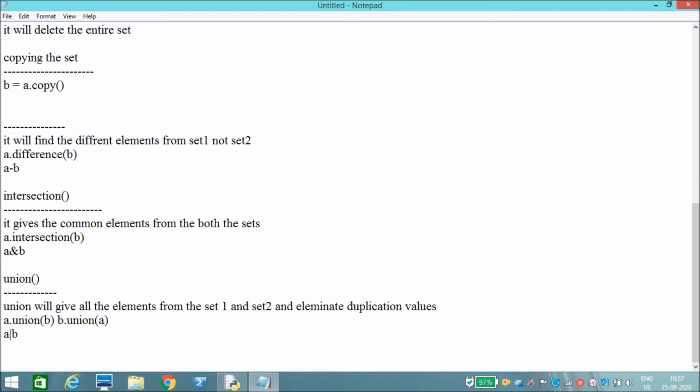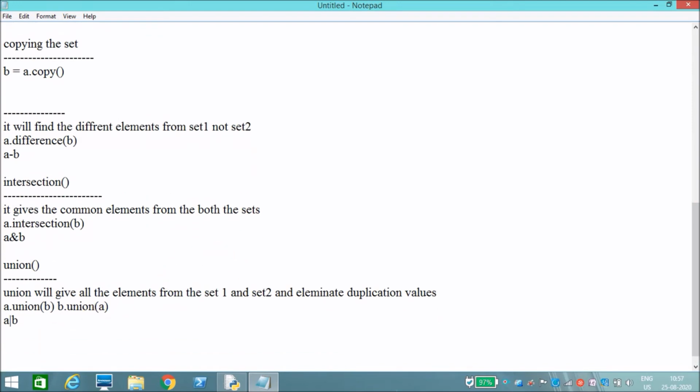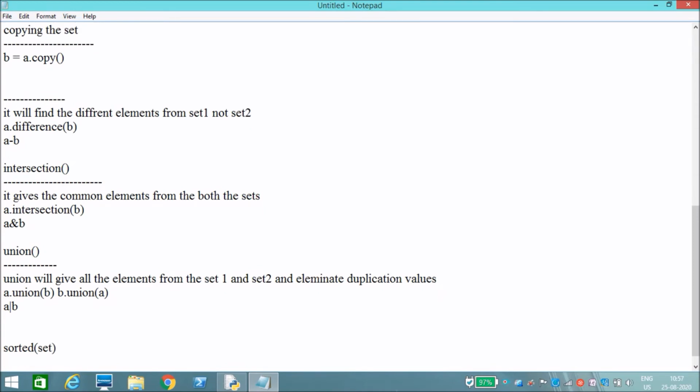Now we will see a method called sorted. It helps to sort the elements. If we pass the set name to sorted, it will sort all the elements.